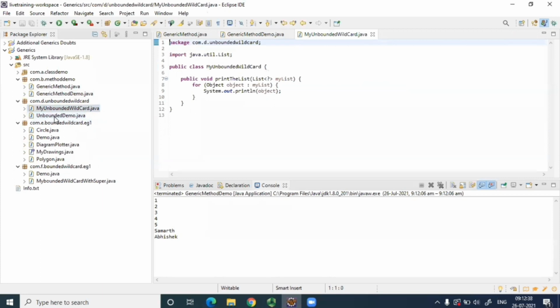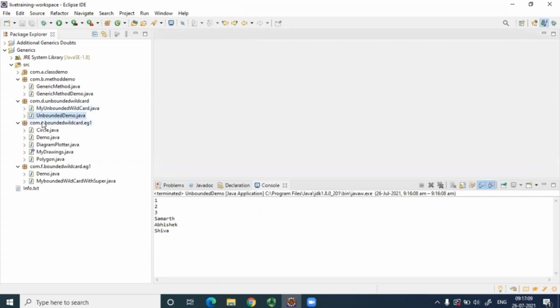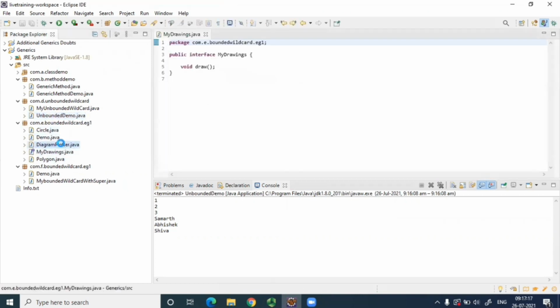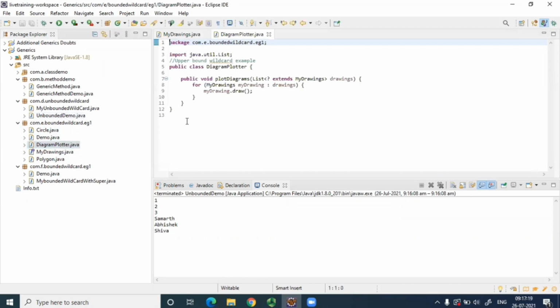So what do you understand by unbounded wildcard? Anyone? What do you understand by unbounded wildcard? It accepts anything. Correct. Coming to the next concept here, bounded wildcard example. So I know through that video, it was not very clearly explained this part. I'll just explain it quickly.